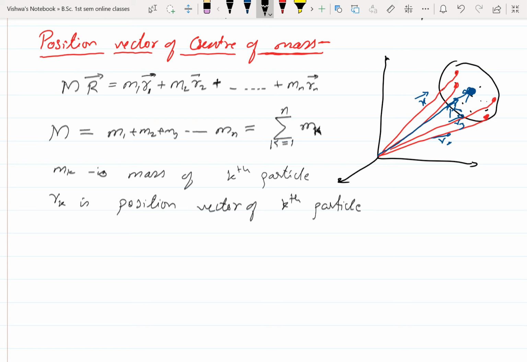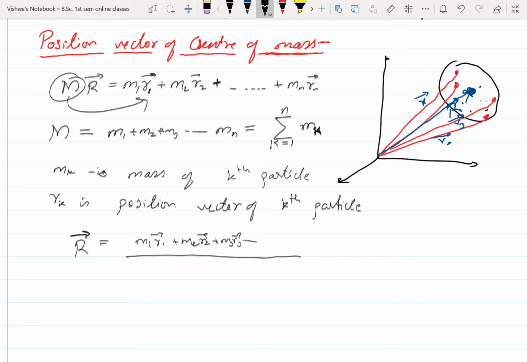Now I am going to write the first expression again. In the first expression M R bar is there, so I am first writing R bar. Taking this M to the right-hand side, it becomes R bar is equal to m1 r1 bar plus m2 r2 bar plus m3 r3 bar, and so on up to mn rn bar, divided by M. What is M?